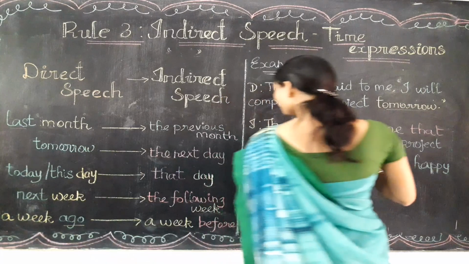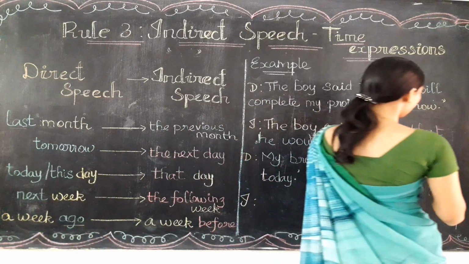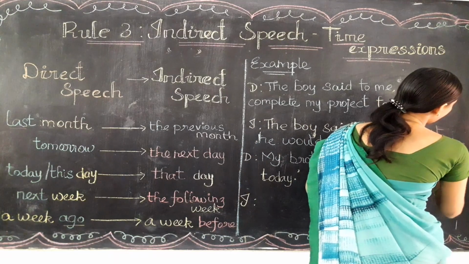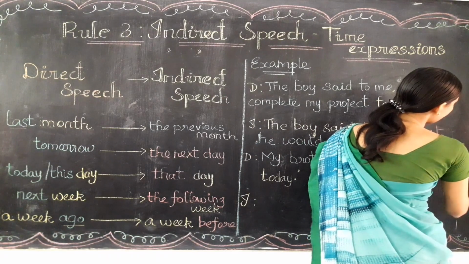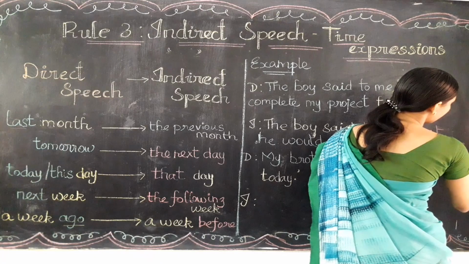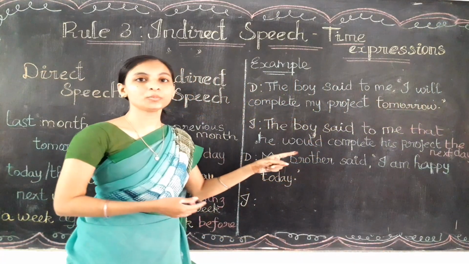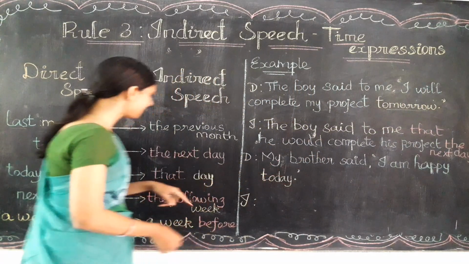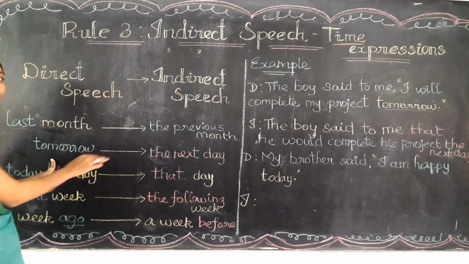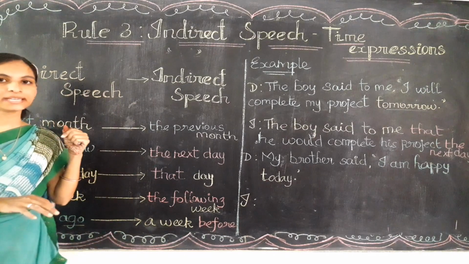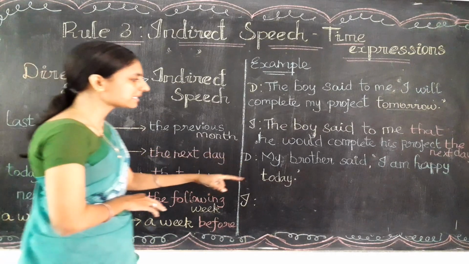Tomorrow should be written as the next day. I don't have space, that is why I am writing like this. The boy said to me that he would complete his project the next day. So totally we need to remove tomorrow, and in place of tomorrow we need to write the next day. Clear? Okay, let's do the next example.